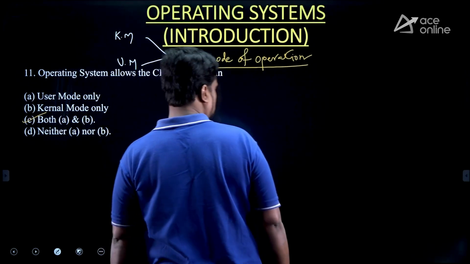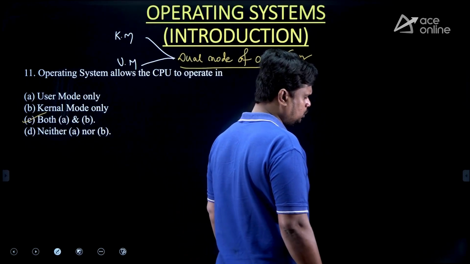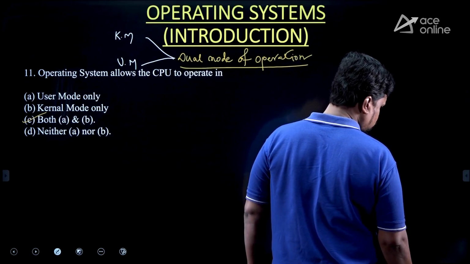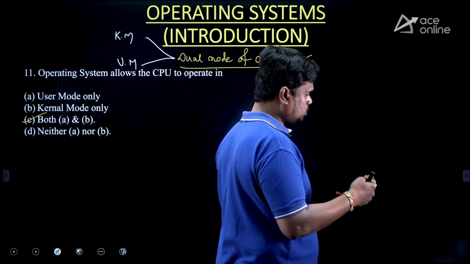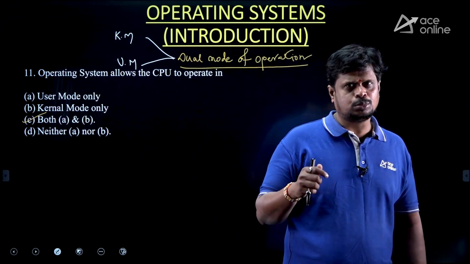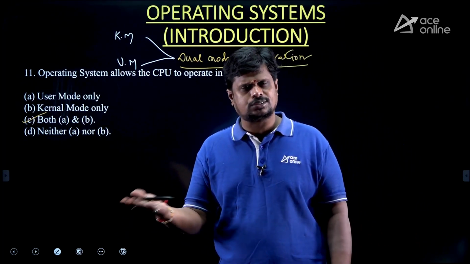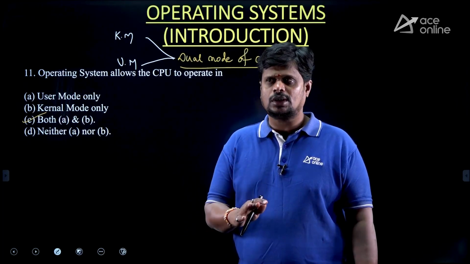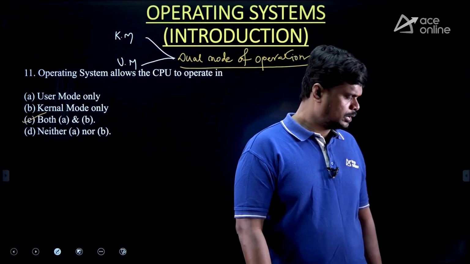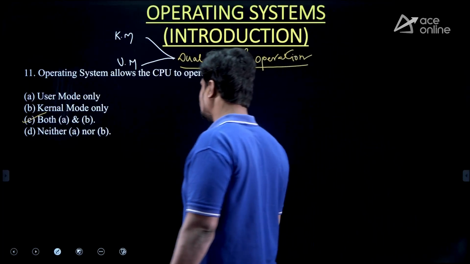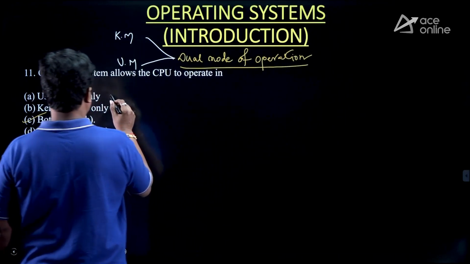Have you forgotten it? Please look into this concept, dual mode of operation. Operating system allows the CPU to perform both user operations as well as kernel operations. It can execute user instructions as well as kernel instructions. Yes or no? Recall, guys. What is the point that we have given?